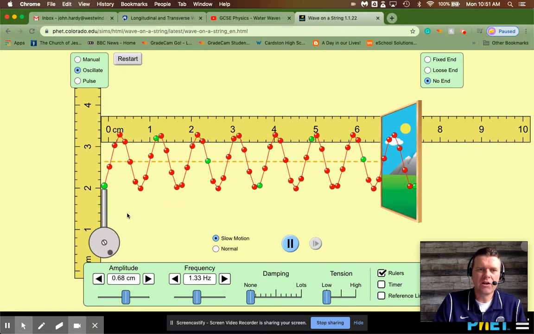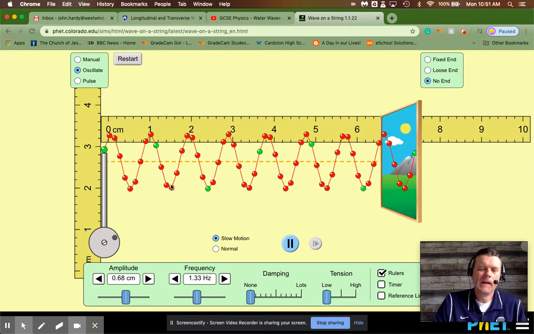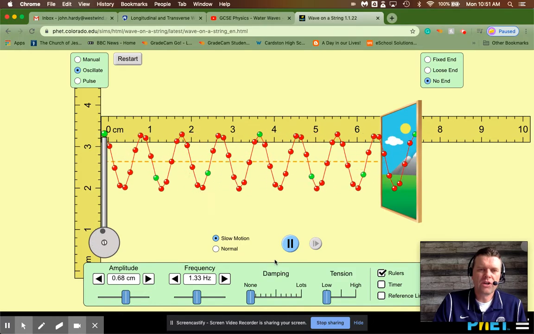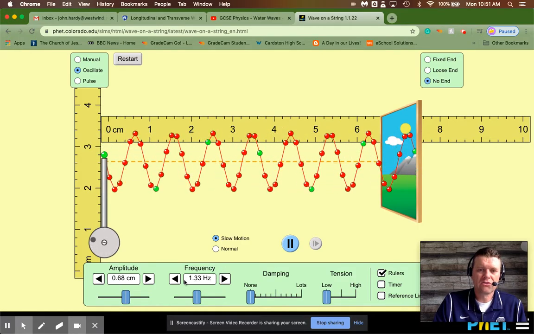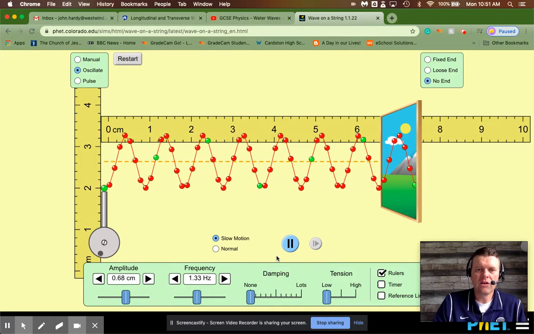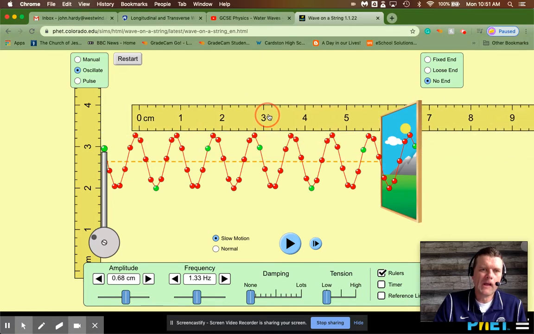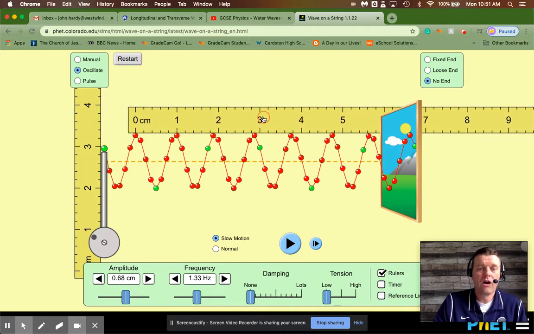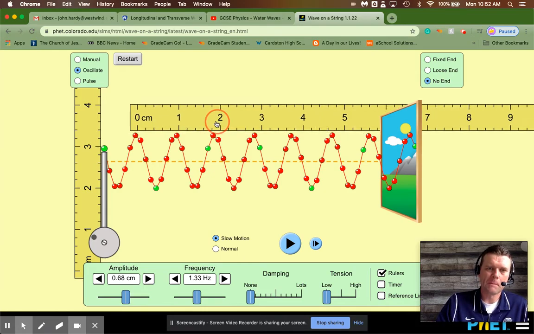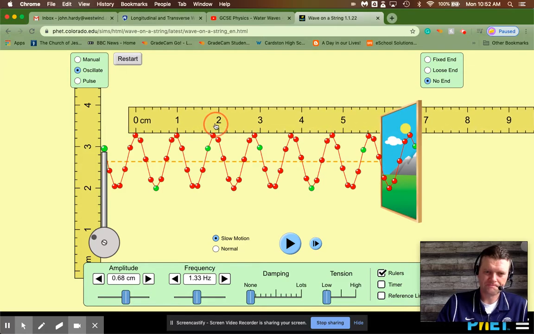As I'm running it here, you can see the crests and the troughs. And we are generating waves that are moving at a certain speed. Now, because I have the frequency, I would have to measure the wavelength, okay? So I'm just using my ruler here. We could measure from crest to crest. So put the 0 right on one crest. Look at that, it's pretty much a centimeter or close to it. Looks like it's a little bit less, because it doesn't stay right on the centimeters. If we measured the wavelength, it's probably 0.9 or something centimeters.